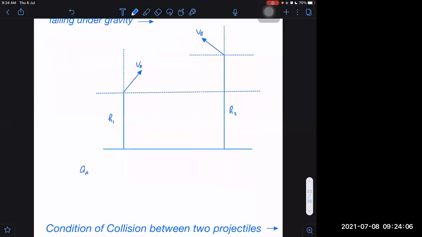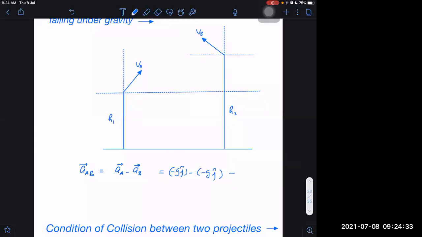The acceleration of A with respect to B will be AA minus AB. If both are falling under gravity, then it will become minus g j cap minus of minus g j cap. Both are minus g j cap, right or not? Then the relative acceleration will be 0.